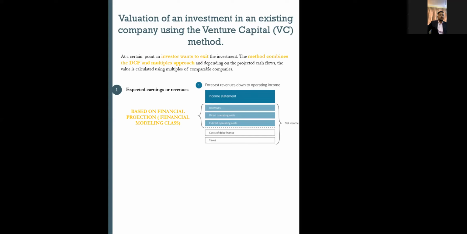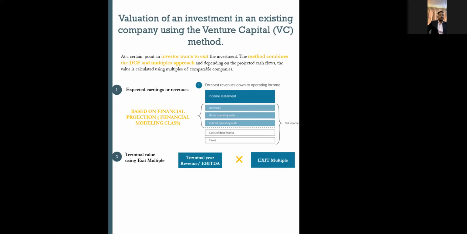That could be the top line, or EBITDA margin and other margins as well. But normally, from a startup company and tech company point of view, we take a revenue multiple just to value the companies. So once I get the expected earnings at the time of exit, that's the first thing we should be targeting. And the second will be the multiple: at which multiple is your investment going to exit?